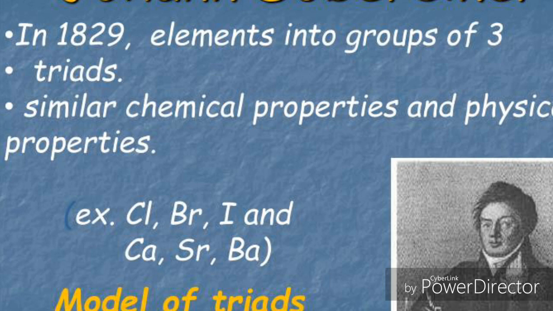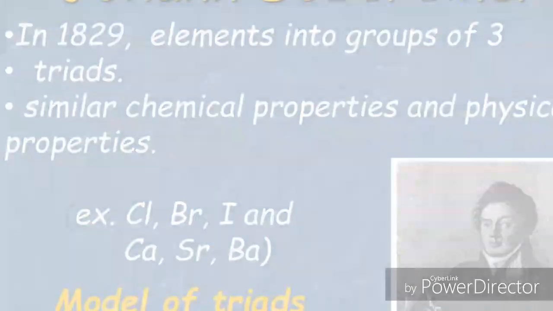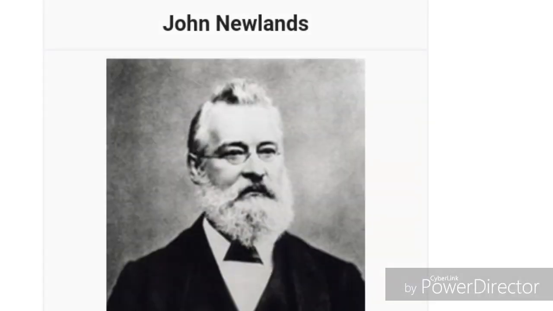So for some examples, this law is applicable, but when scientists practically observed, Dobereiner's law of triads could not be applicable to all the elements which were there at the time. So because of some limitations, this law is not successful.